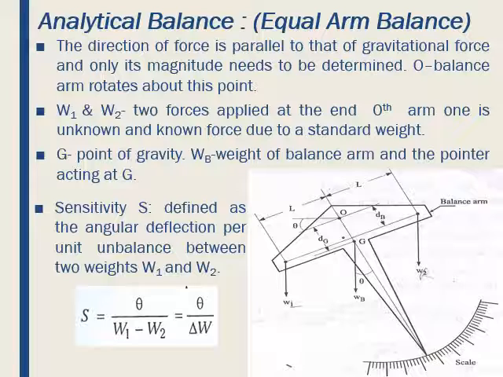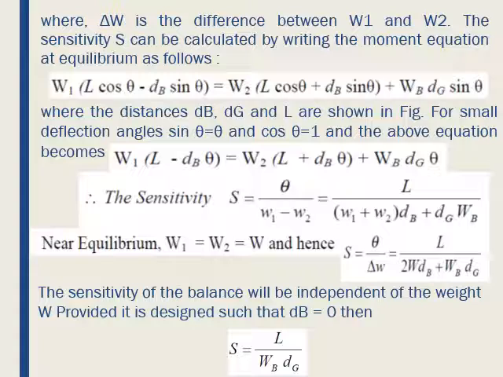Further, sensitivity S can be calculated by writing the moment equation at equilibrium as follows: W1 (L cos theta minus dB sin theta) is equal to W2 (L cos theta plus dB sin theta) plus WB dG sin theta, where the distances dB, dG and L are shown in the figure. For a small deflection angle, sin theta is approximately equal to theta and cos theta is approximately equal to 1.